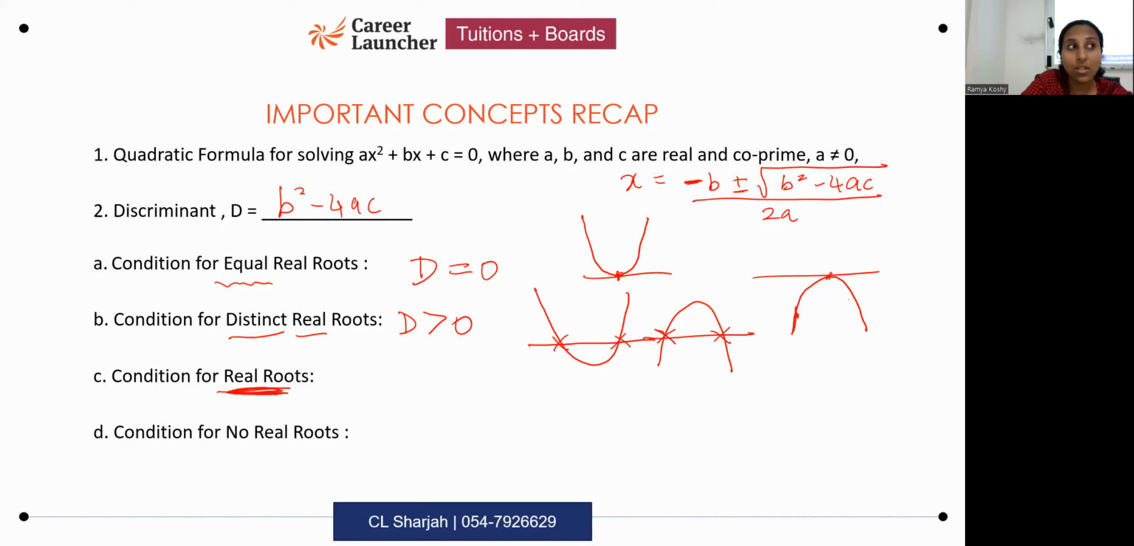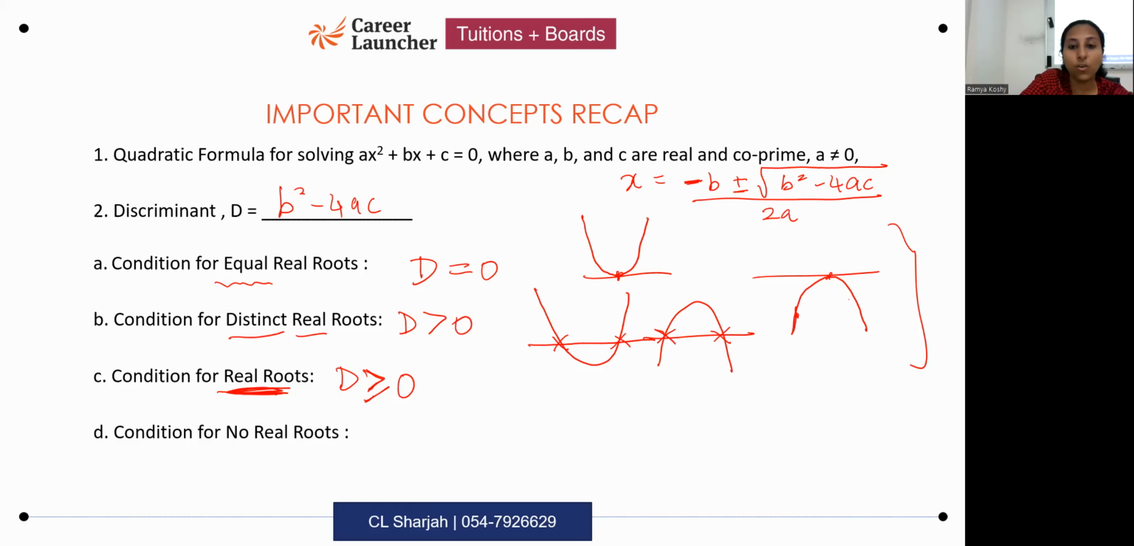Condition for real roots is what? D is greater than or equal to. You write it like this: greater or equal. Both cases are possible. So the graph could be any of these 4. D is greater than or equal to 0.